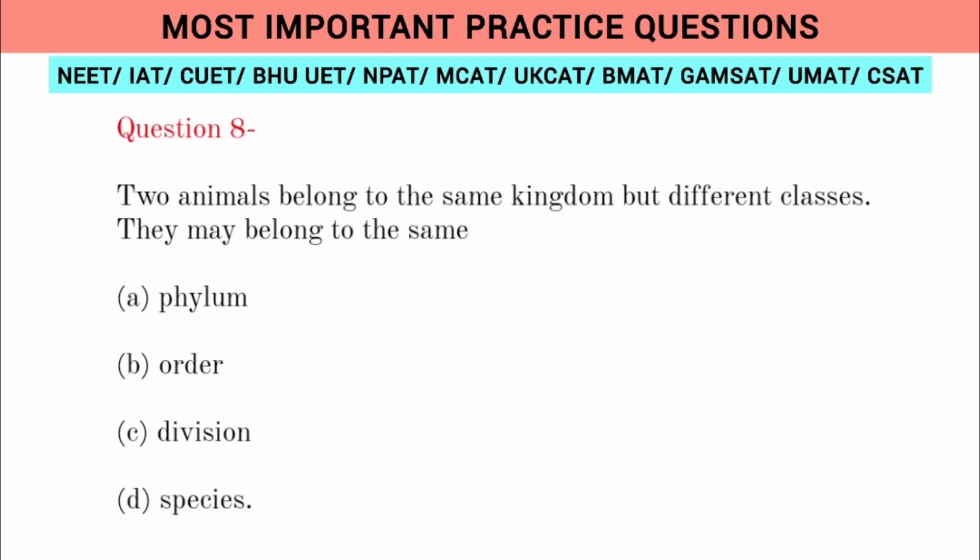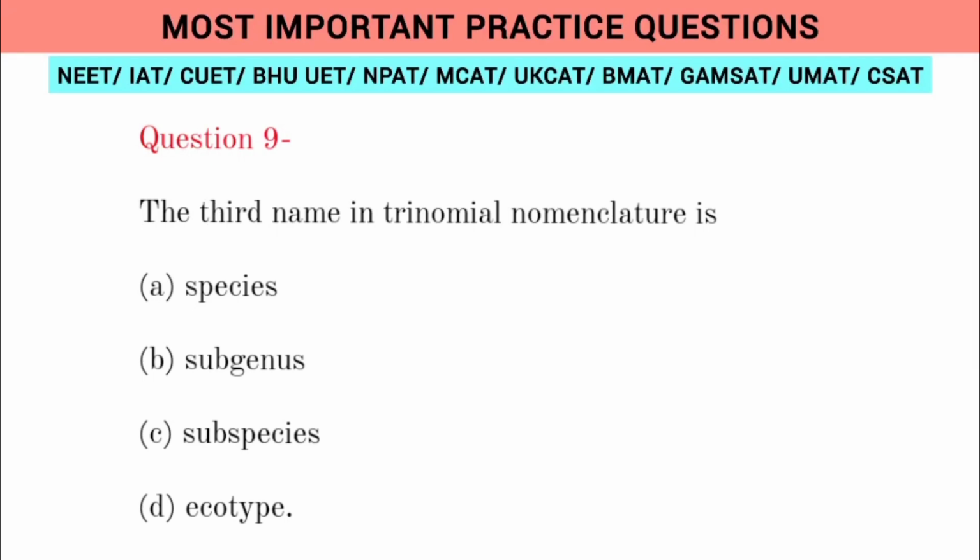Question 8. Two animals belong to the same kingdom but different classes. They may belong to the same: A. Phylum, B. Order, C. Division, D. Species. Question 9. The third name in trinomial nomenclature is: A. Species, B. Subgenus, C. Subspecies, D. Ecotype.